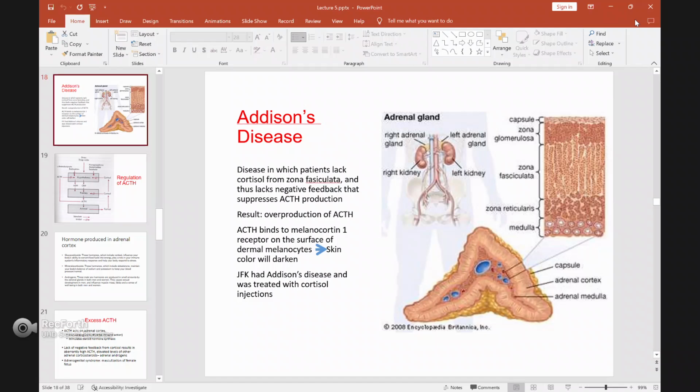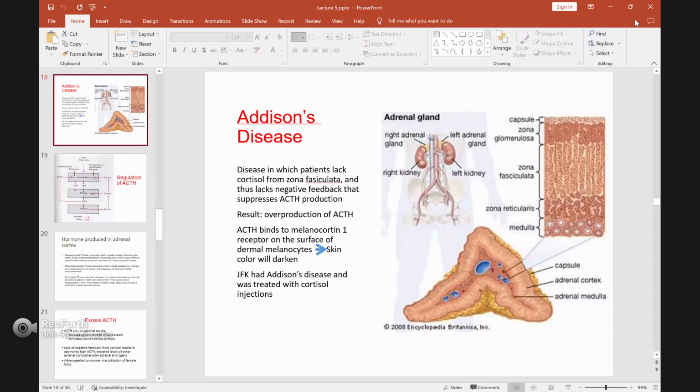The famous person that had this problem is JFK. If you know who JFK is, he was the president of America. So the president of the USA had Addison disease. But as you see from the picture, you might not realize he had it, because he was taking a treatment, which we call the cortisol injection.